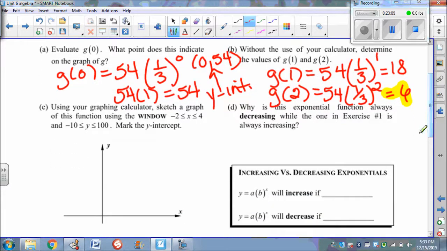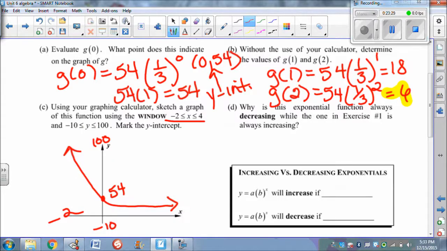So we certainly can go ahead and sketch this function. I'm just going to move through it quick here to save a little time. So 54 is my y-intercept, and they want you to sketch this from -10 to 100 on the y-axis, and then from -2 to 4 on your x-axis.